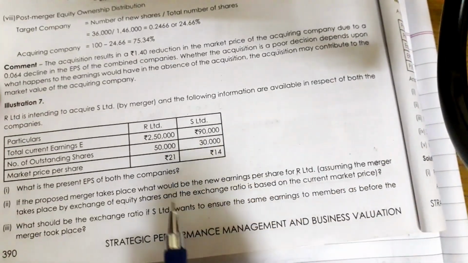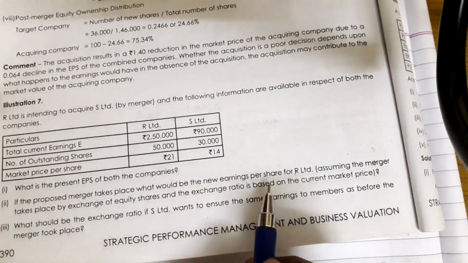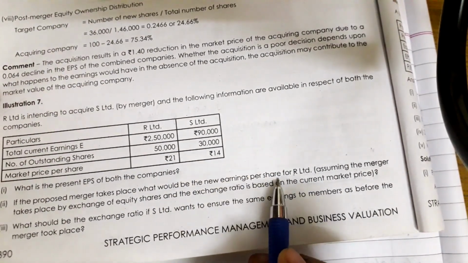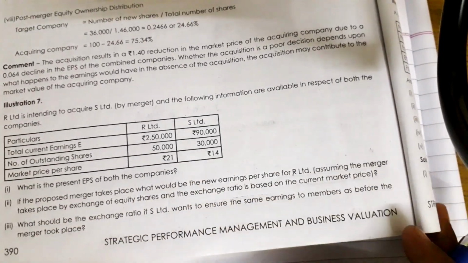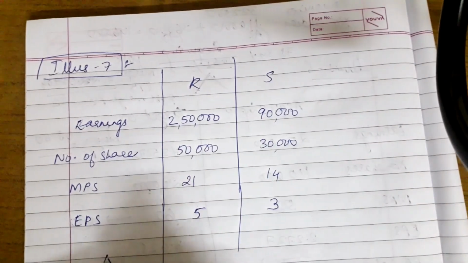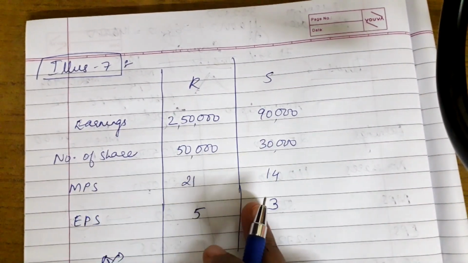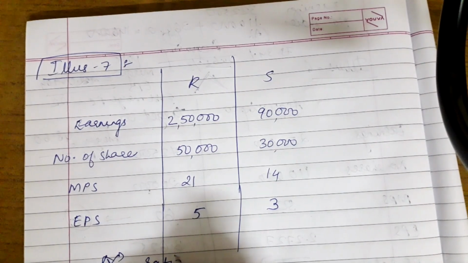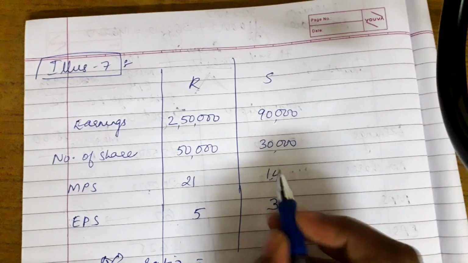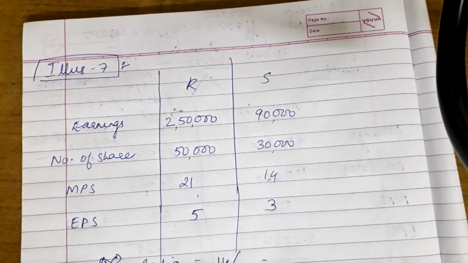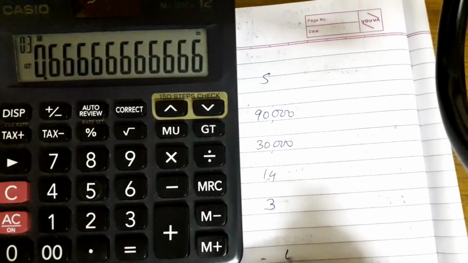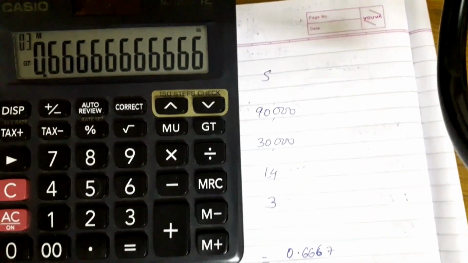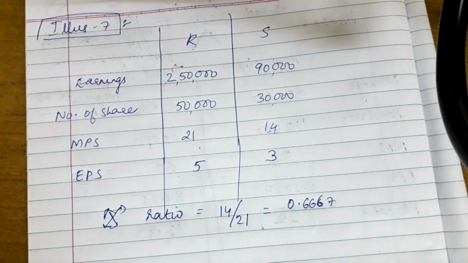Now the second question is, if the proposed merger takes place, what would be the new EPS? That is, we have to find post merger EPS, assuming the merger takes place through exchange of equity shares, and the exchange ratio is based on current market price. Okay, fine. So the exchange ratio is based on market price. So let's first calculate that. We know target upon acquiring, that is 14 divided by 21. It's 0.6667.